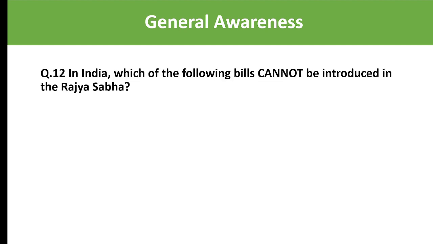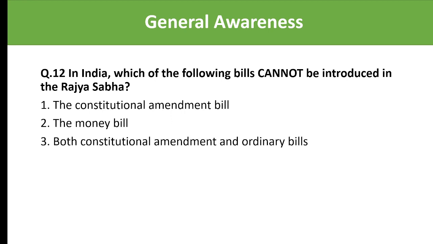Next. In India, which of the following bills cannot be introduced in the Rajya Sabha? Option A says the Constitutional Amendment Bill, the Money Bill, both Constitutional Amendment and ordinary bills, the ordinary bills. So which of the bills cannot be introduced in Rajya Sabha? The right answer is Money Bill. It is introduced only in Lok Sabha. It is never introduced in Rajya Sabha, and it will be introduced with the prior permission of the President of India.